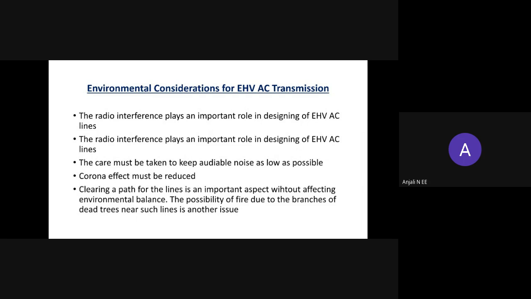Practically, extra high voltage AC lines run through forests, farmlands and hilly areas. Thus, clearing a path for these lines without affecting the environmental balance is an important aspect. The possibility of fire due to the branches of dead trees near such lines is another issue. Such trees and branches must be cut and removed. Proper protective equipment must be provided to reduce the effects of lightning, storms, and other adverse atmospheric conditions on the environment.